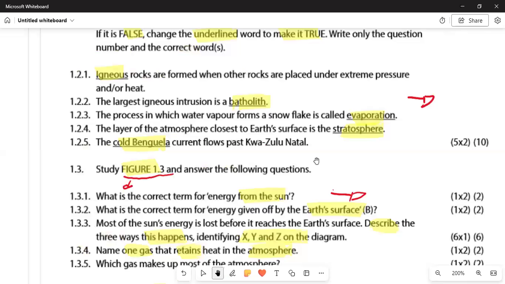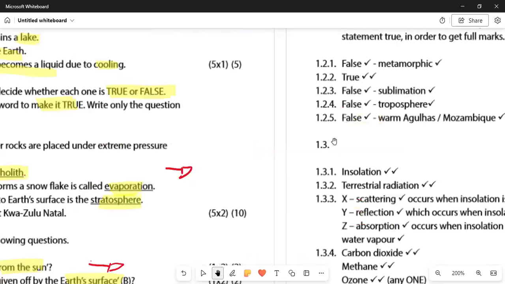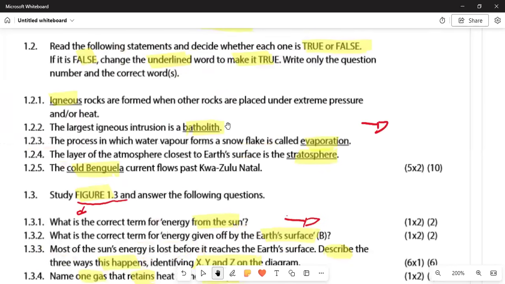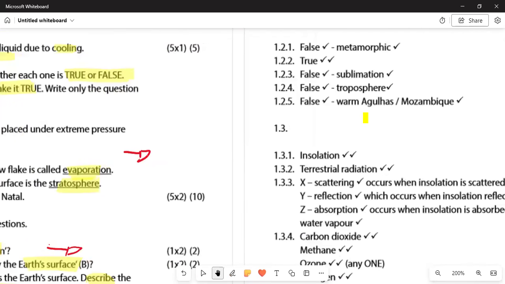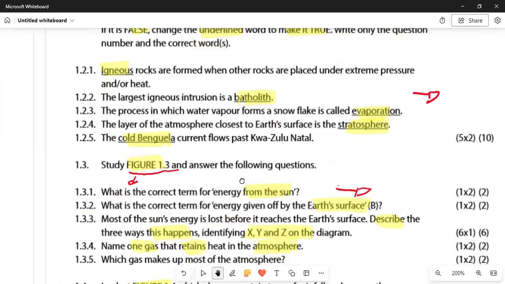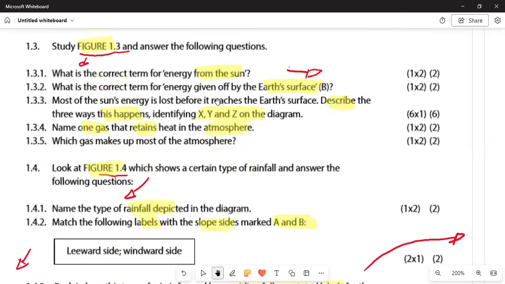Again, we can see that the layer closest to the earth is the stratosphere. The statement is false; rather you write false, the troposphere. The troposphere is the correct answer. And now in this one, we can see that the Benguela current flows past KwaZulu-Natal, called the warm Agulhas current. Mozambique, right. Then we can go to the other question in 1.3.